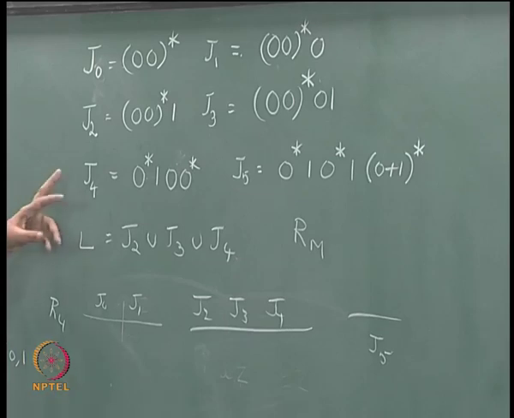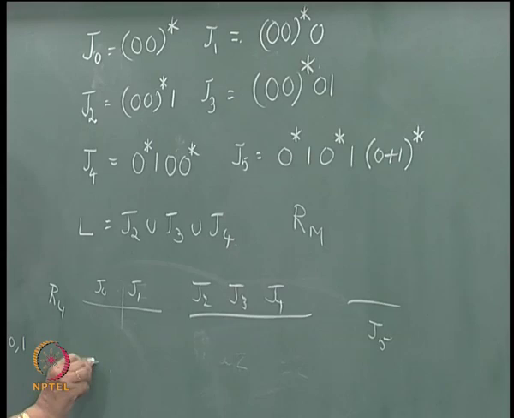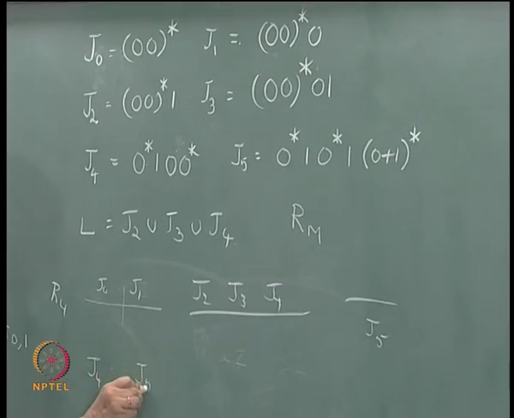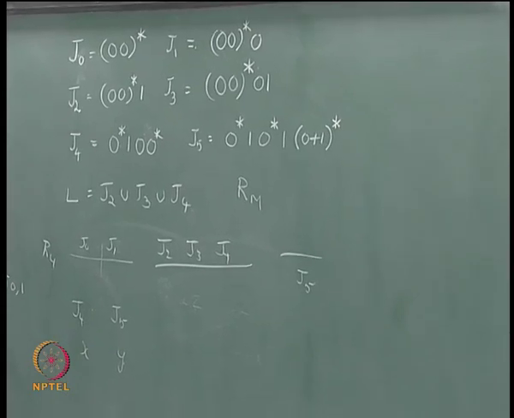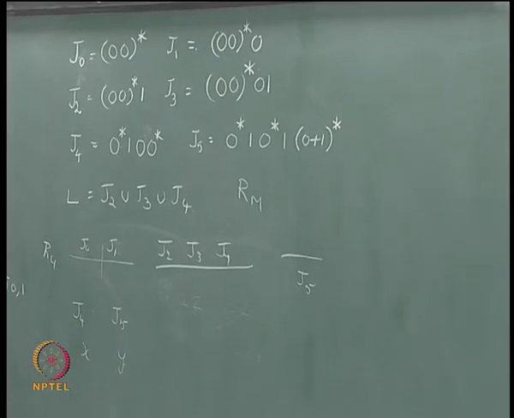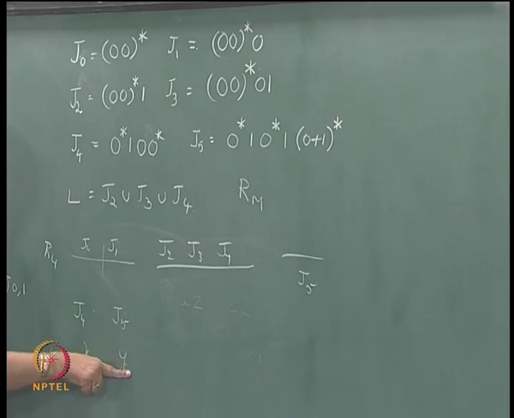If you take one string from J4 and J5, say for example x from J4 and y from J5, this has got 1 1, this has got 2 ones or more ones, right.